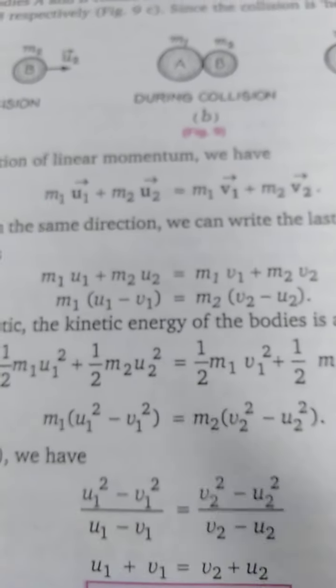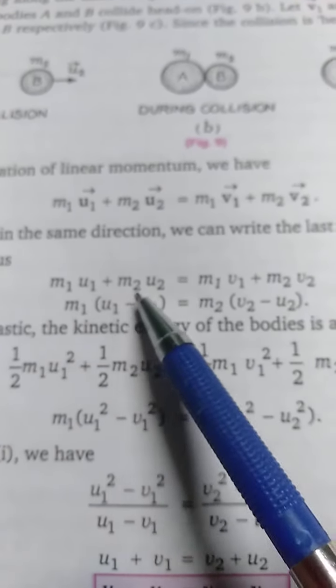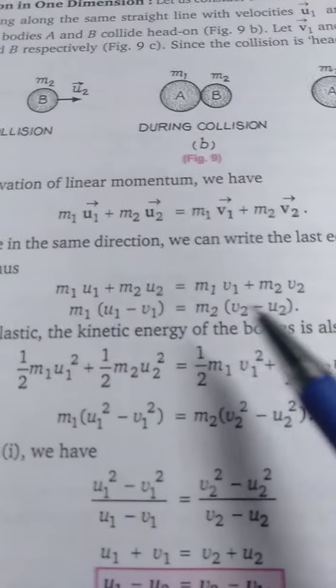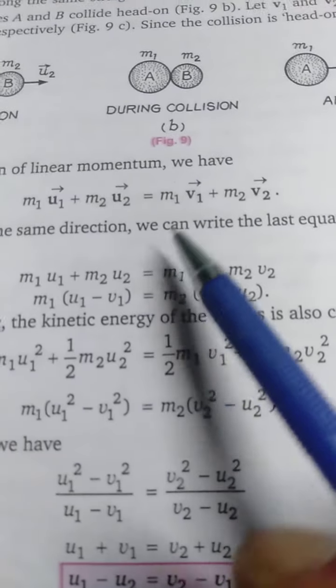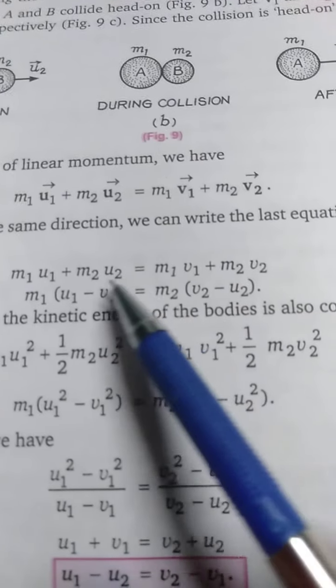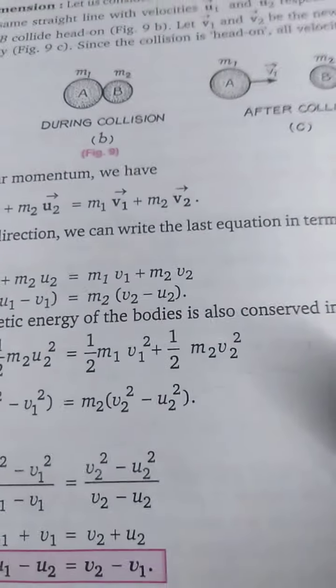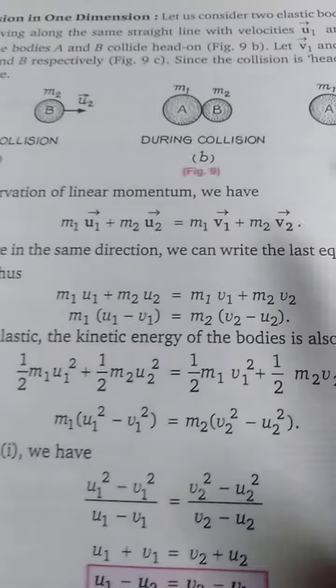We are not using vector notation because all this is one-dimensional motion; the bodies move in a straight line before and after collision, so direction does not matter. So m1 u1 plus m2 u2 equals m1 v1 plus m2 v2.